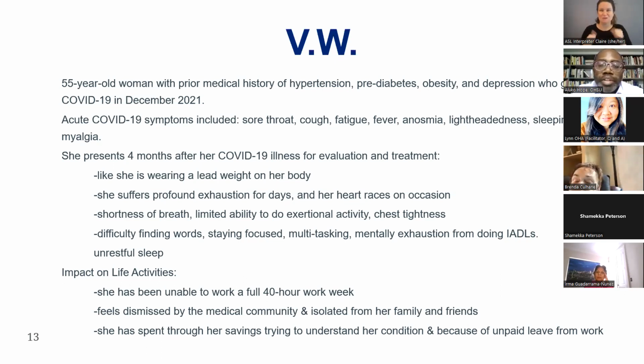So we'll start with describing a few cases. VW is a 55-year-old woman. She does have some medical history of high blood pressure, pre-diabetes, obesity, and depression. And she got COVID in December of 2021. And her acute COVID symptoms were, as you might imagine, sore throat, cough, fatigue, difficulty with smell, some lightheadedness and sleepiness, and some muscle pain.